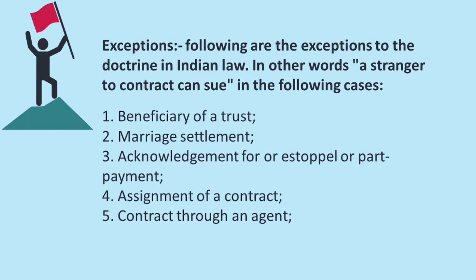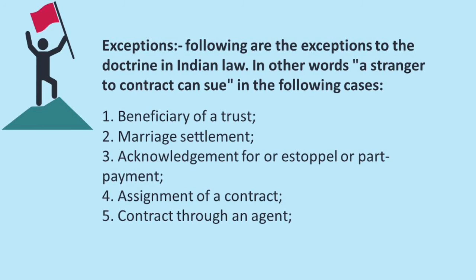So second one is marriage settlement. Even a stranger to a contract can sue in respect of marriage settlement. Here there is one case law. Here one person enters into an agreement with the father of a girl to marry that girl. Subsequently, he refused to marry. Here the agreement was between the person and the father, but the girl filed a suit against the person for not marrying her. In this case, the boy entered into a contract with the girl's father to marry the girl.